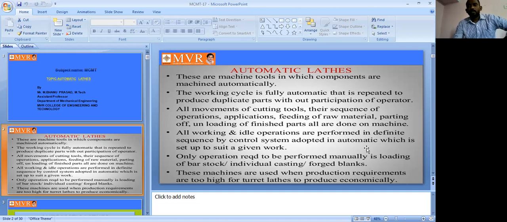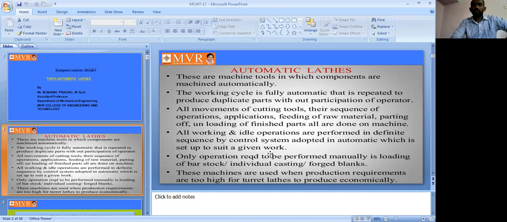What is the benefit? What is behind the automatic? They are adapted to the controlling system. So that's why it does the machining operation in sequence, in the proper way, exactly and perfectly completing the work, which is set up to suit a given workload.